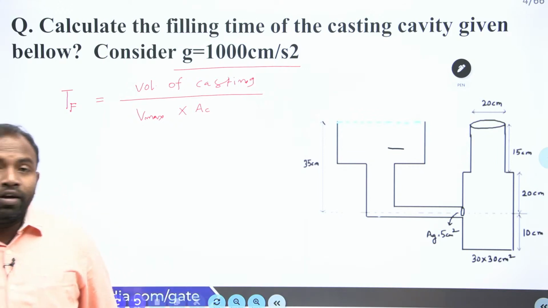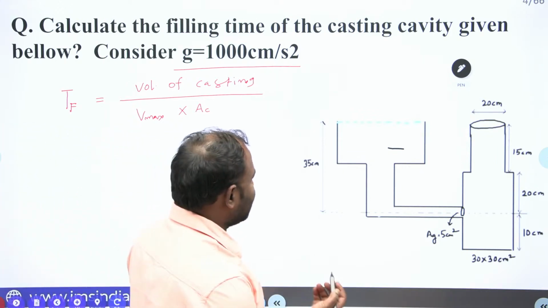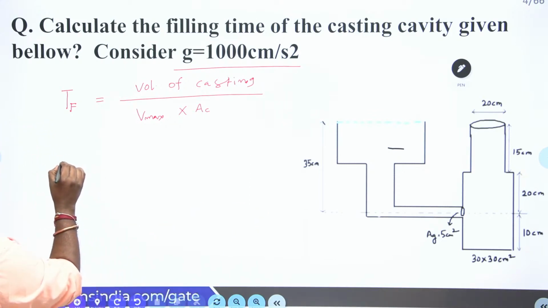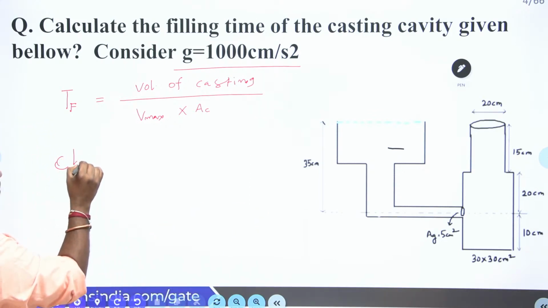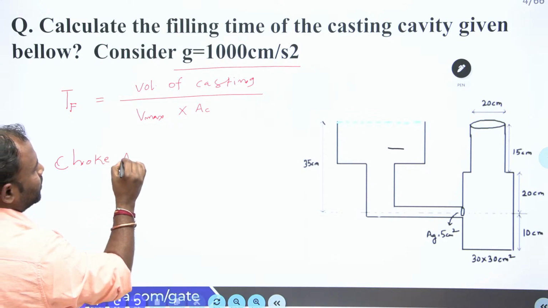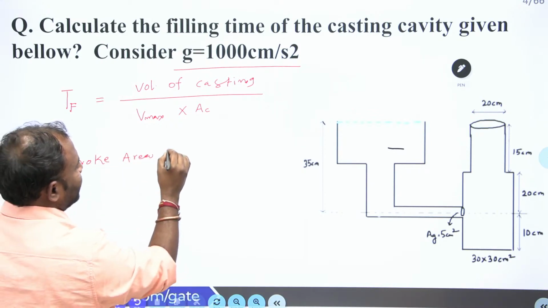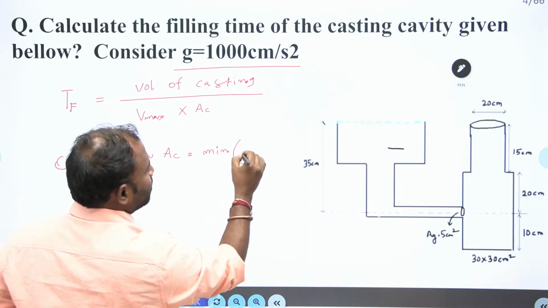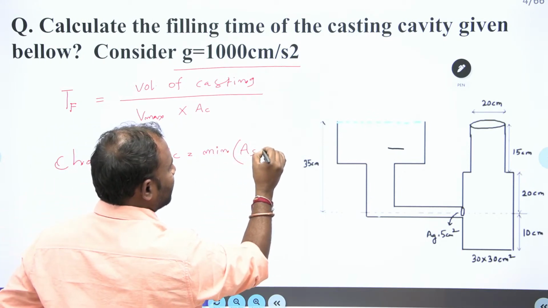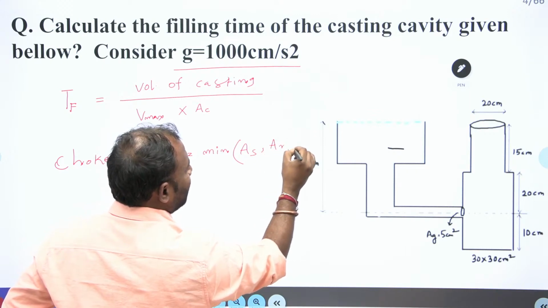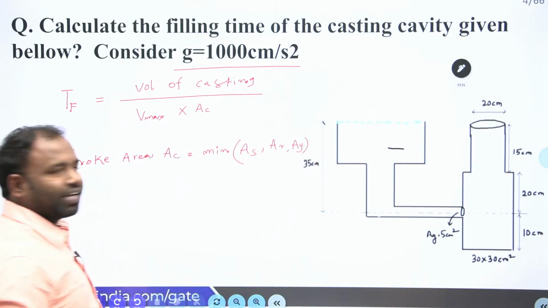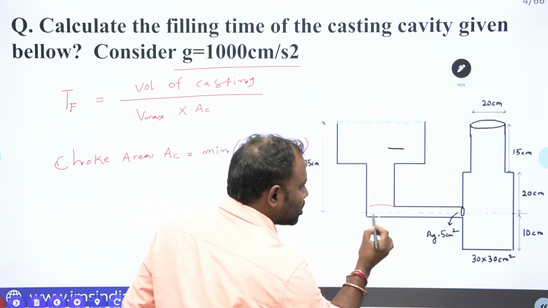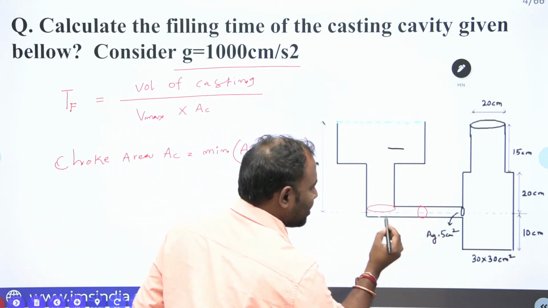Now let us see, what is AC? As we know, AC means choke area. AC is equal to the minimum of the area of the sprue, the area of the runner, and the area of the in-gate. Choke area means, among all the gating elements, the minimum area.